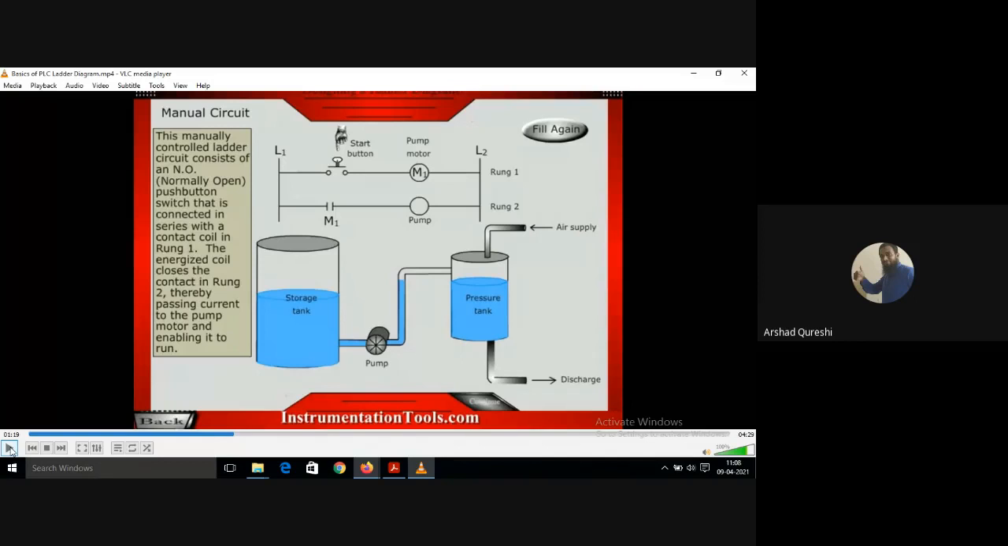Our start button is normally open and M1 is also normally open. As soon as I press the start button, the M1 coil will get energized. As soon as the M1 coil gets energized, M1, which is a normally open contact, will get closed and the pump will run. Okay.